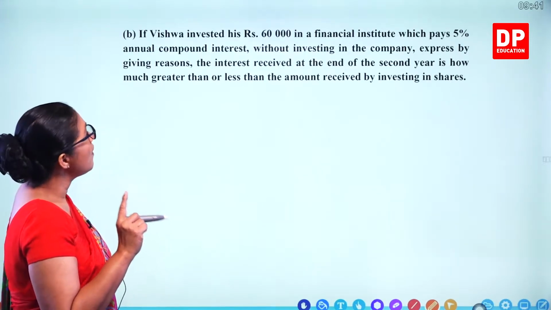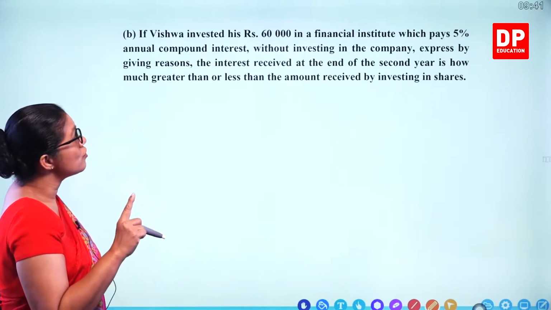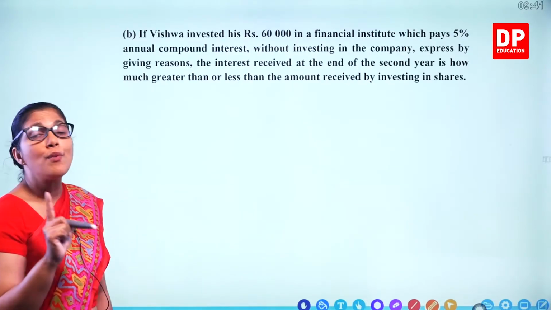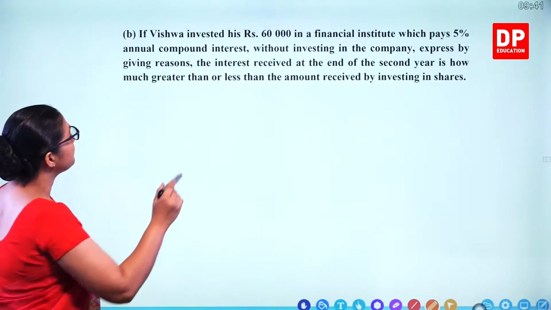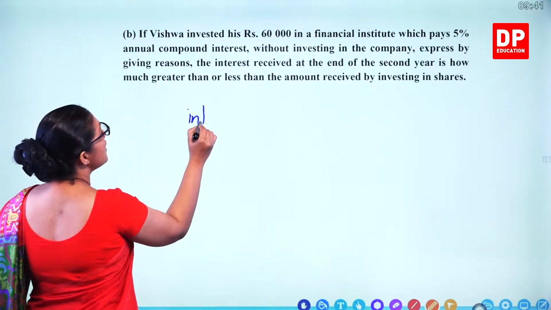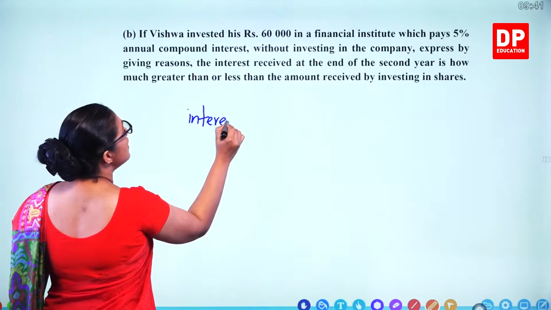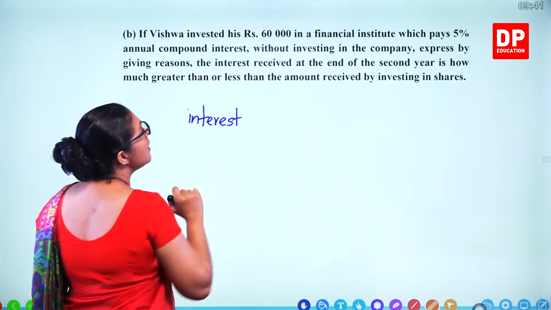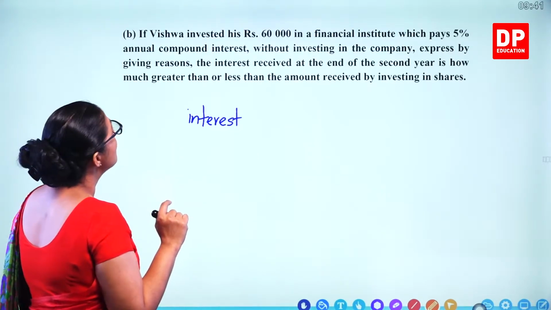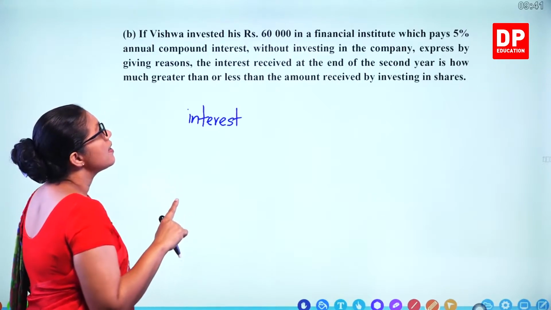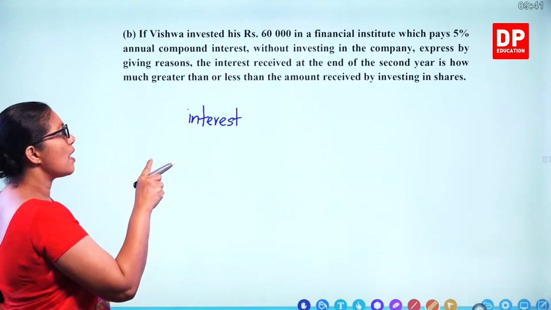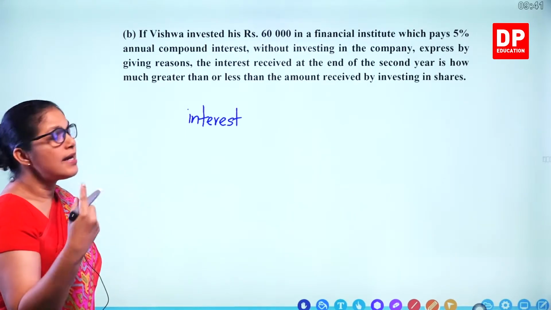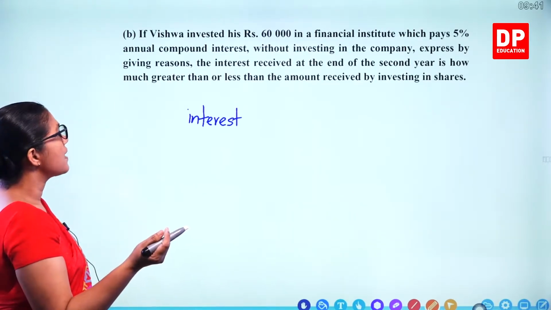So if he invested in the financial institute with 5% annual compound interest, what is the interest he is getting? First find the interest he gets in the first year, 60,000 into 5%. Add that interest to 60,000 and then again calculate the interest for the second year.